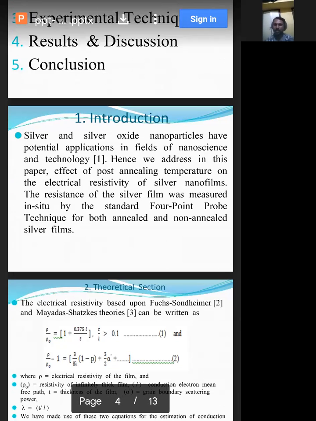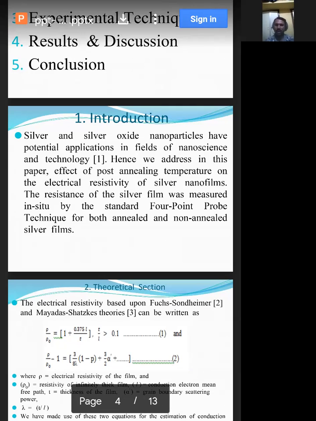Silver and silver oxide nanoparticles have potential applications in the fields of nanoscience and technology. Hence, we address in this paper the effect of post-annealing temperature on the electrical resistivity of silver nano films. The resistance of the silver film was measured in situ by the standard 4-point probe technique for both annealed and unannealed silver films.